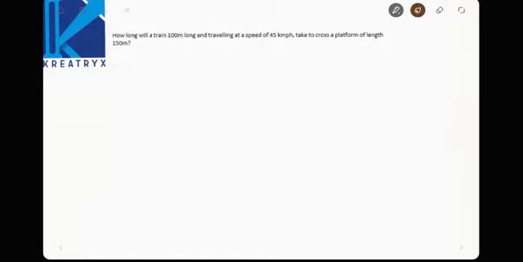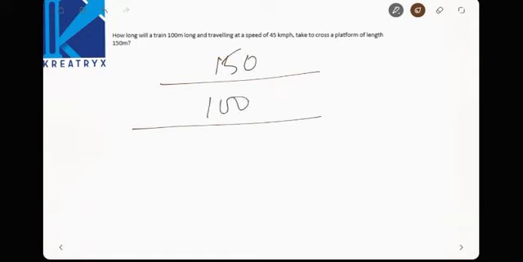Next, how long will a train 100 meters long and traveling at a speed of 45 kmph take to cross a platform of length 150? So this is a platform of 150 length and a train of 100 meters, traveling at 45 kmph. So 45 into 5 by 18, that is 225 divided by 18, which is 12.5 meters per second.